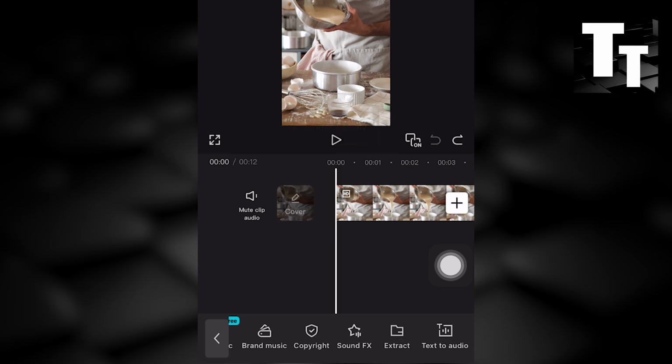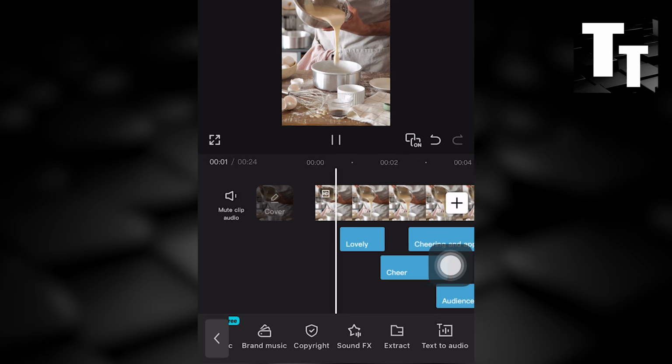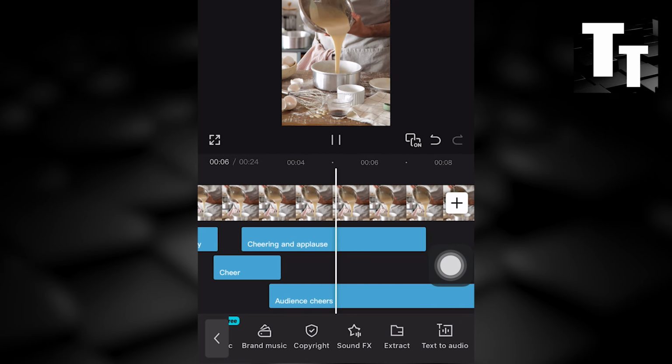This is the before. This is the after. Completely for free.